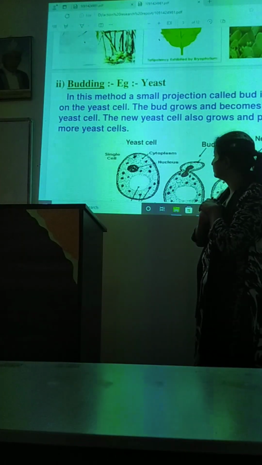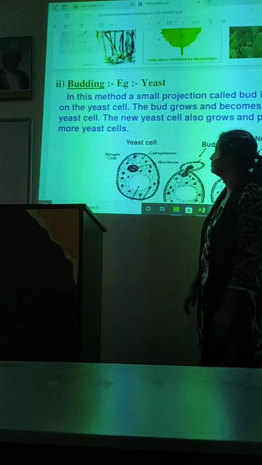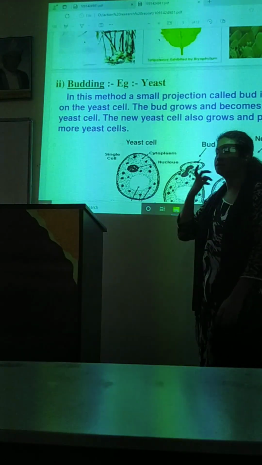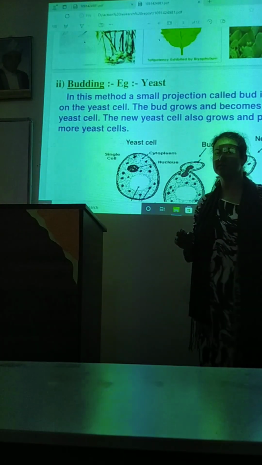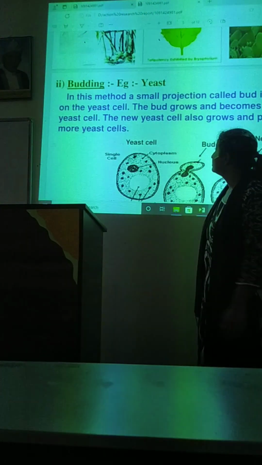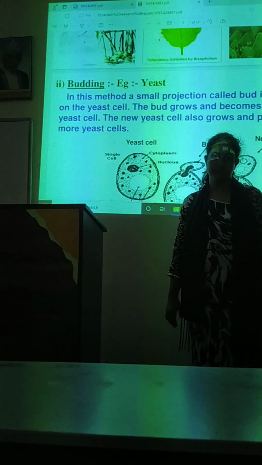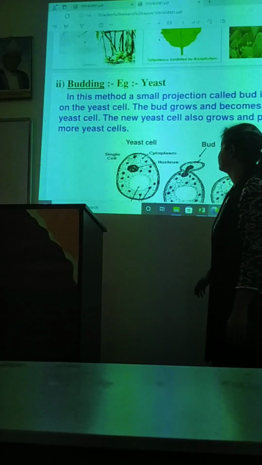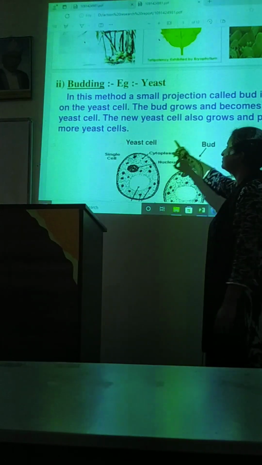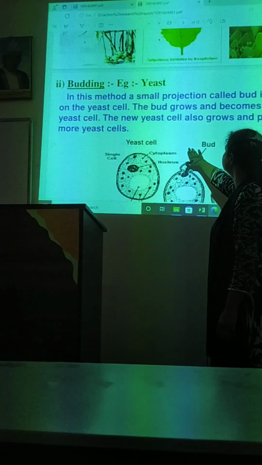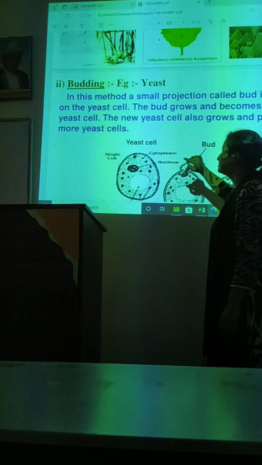If we take that and it is a yeast cell, then after many days, if we look at it under the microscope, not with the naked eye, we will see it under the microscope. What will we see? The bud grows and becomes a new yeast cell. The new yeast cell also grows and produces more yeast cells.